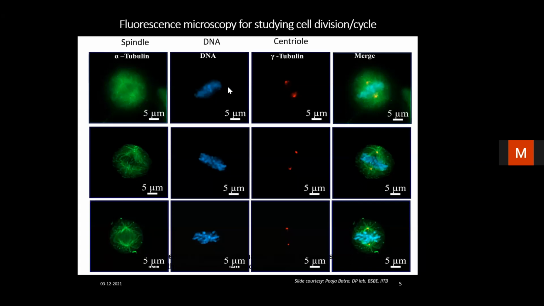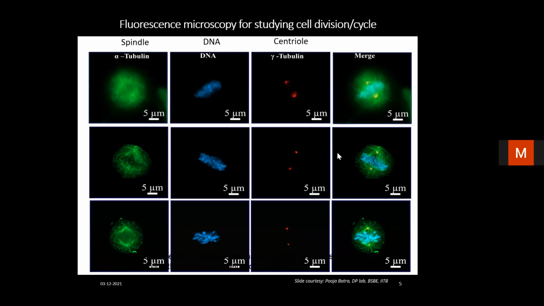When these are seen individually, only red color, only blue color, or only green color, and when all the images are merged together, they give a complete picture of the cell. So here the complete mitotic spindle is visualized by looking at all the components, including the centriole, DNA, and the alpha tubulin, that is the spindle protein.